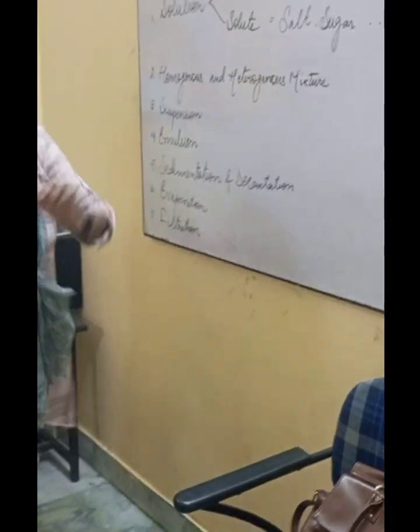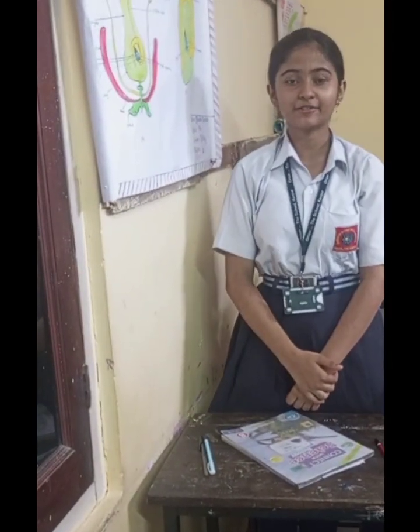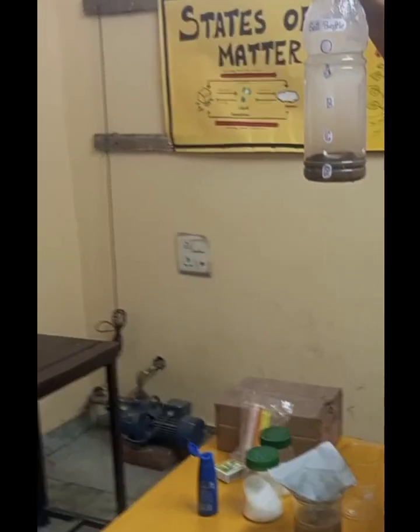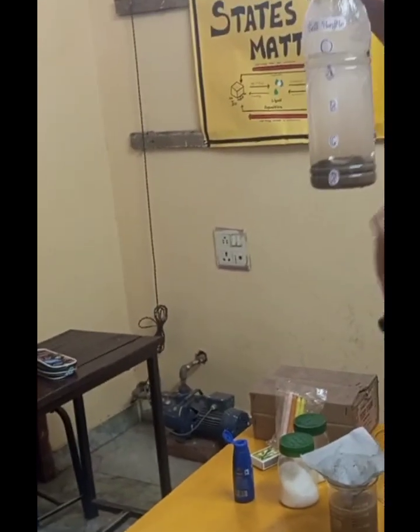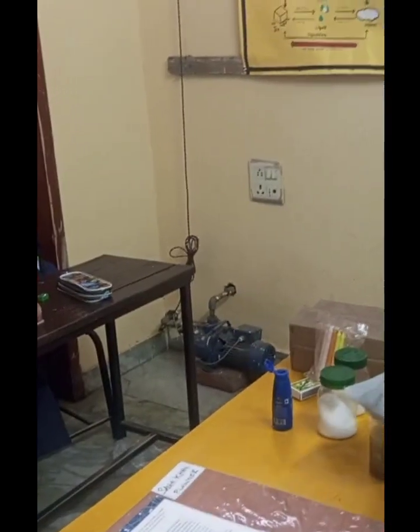Now suspension. What is suspension? Can anyone tell? Yes, Ruta. Suspension is a visible component that is insoluble in another component. Okay. Now she is saying suspension is a visible solid component which is insoluble in the solvent. Now see, these are visible ones. Do they dissolve in the water? No. They are visible and they do not dissolve also. So this is called suspension. Understood? Yes. Now we have done the suspension also.